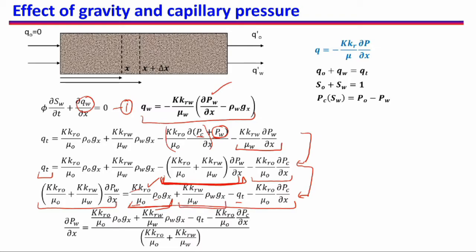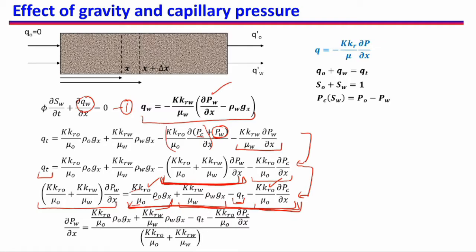Similarly here KRW is dependent on SW, QT is a constant, and we also discussed in the last slide that PC is also dependent on SW and KRO is also dependent on SW. So you can see that all the terms on the right hand side are dependent on SW.